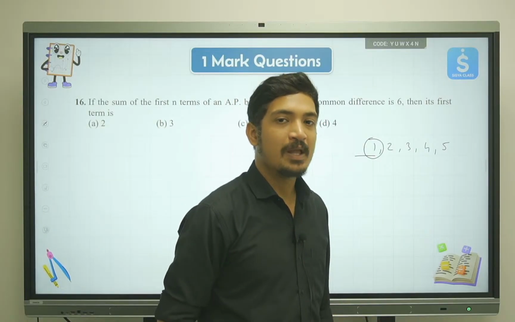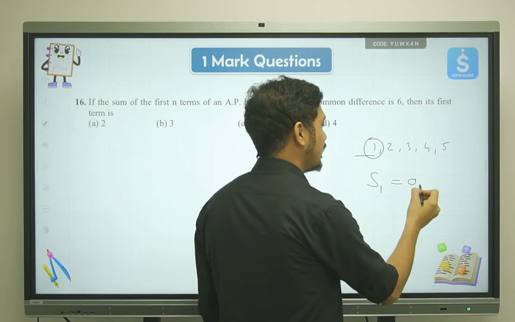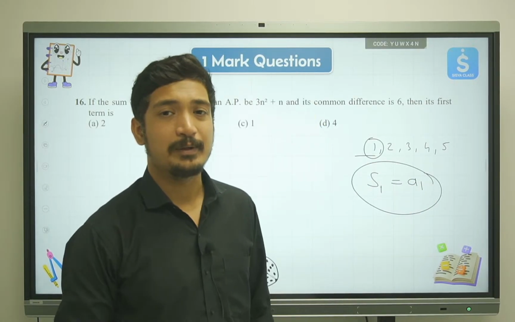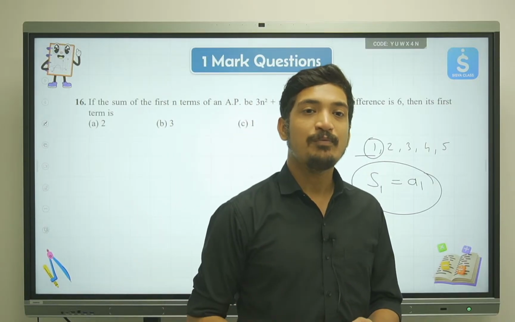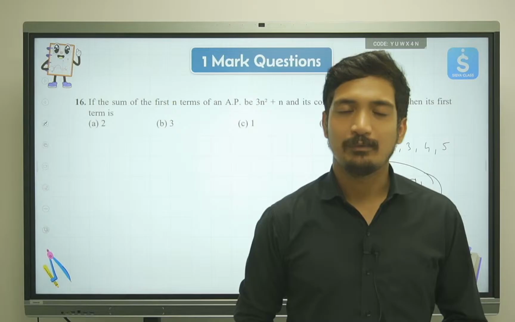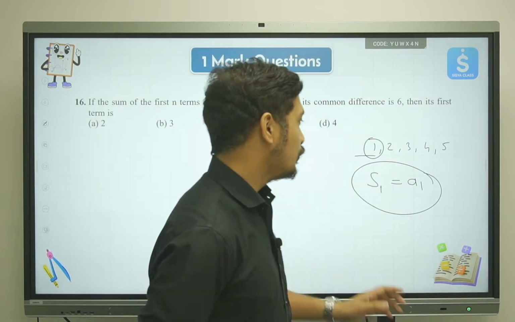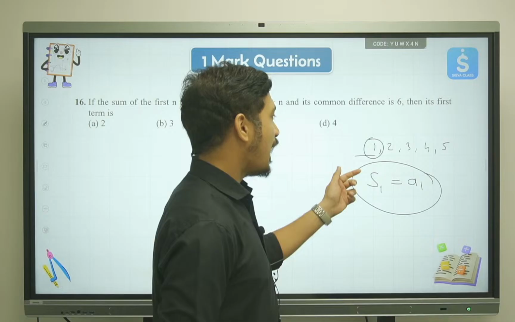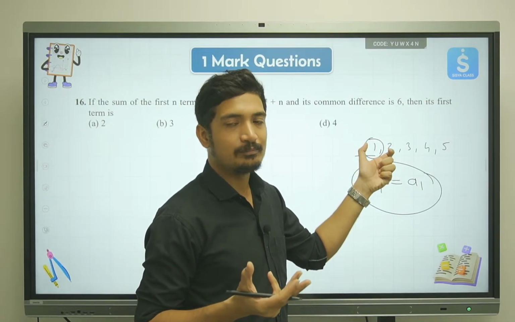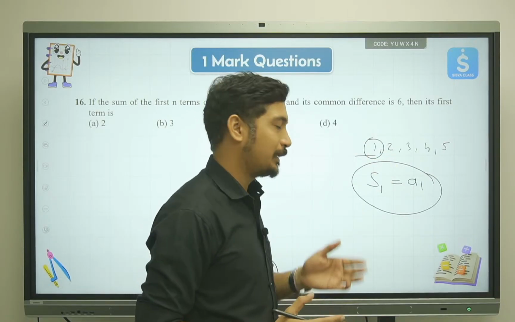So always keep in mind that S1 and A1 will always be equal. The first term and the sum of the first term are always equal, and this is something students usually get confused with. When you don't add with anything, you have only one number in your sum, so that itself will be the number. I hope this is clear.